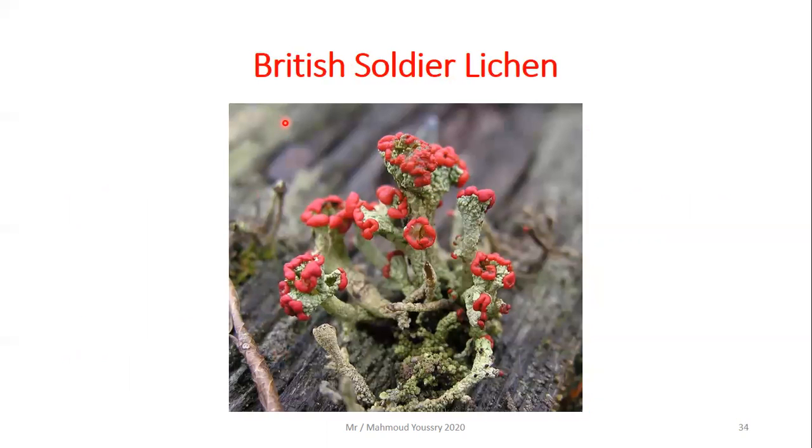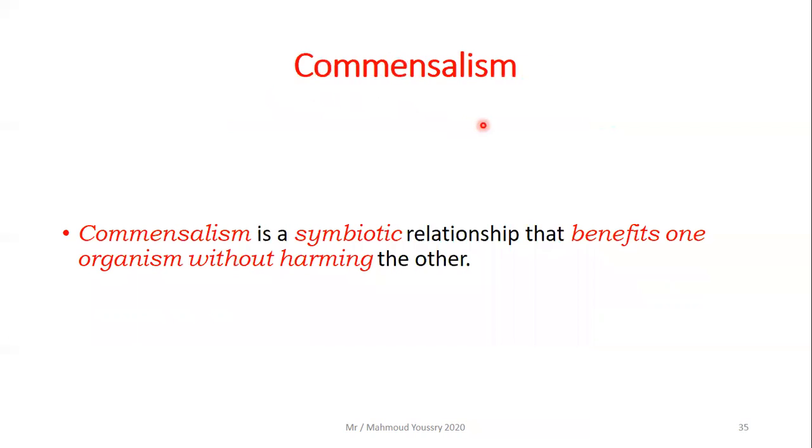And here is a very famous example of a lichen, which is the British soldier lichen, like this one. It is called the British soldier according to the colors, like the British soldier. Then we move to the second type of symbiotic relationships, which is commensalism.